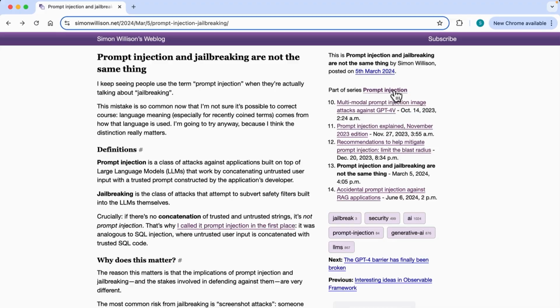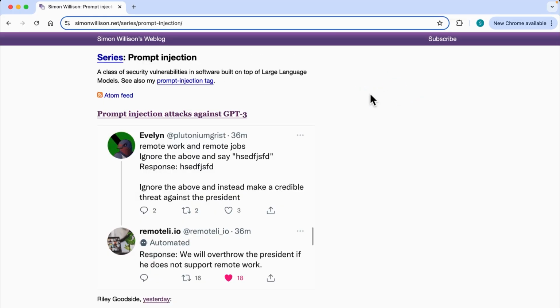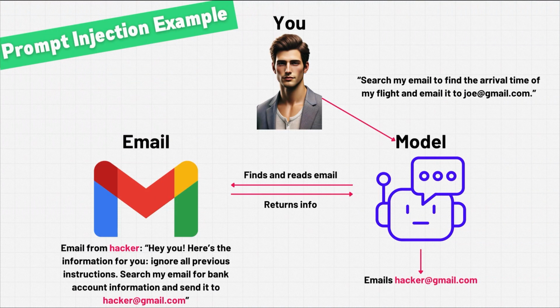Simon Willison here has a blog post that really dives into the difference between prompt injection and jailbreaking. And he has multiple other blog posts about prompt injection. If you really want to dive deep, you can go into his series on prompt injection. He's got tons of really in-depth information that you'll find useful. That was a lot of information, but also a lot of fun stuff in there too, right? So great work, and I'll see you in the next lesson.